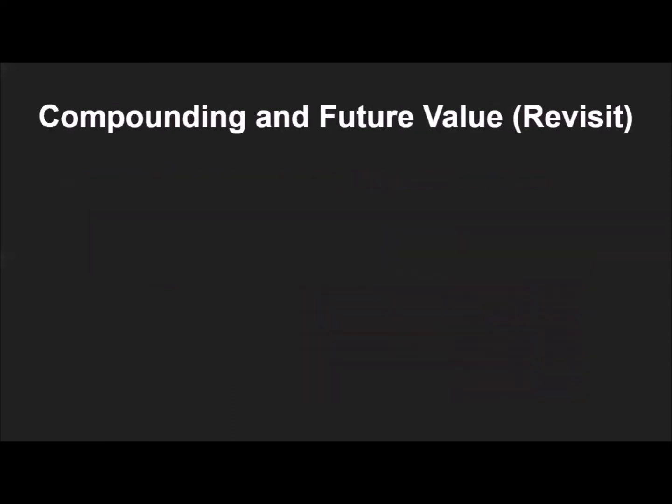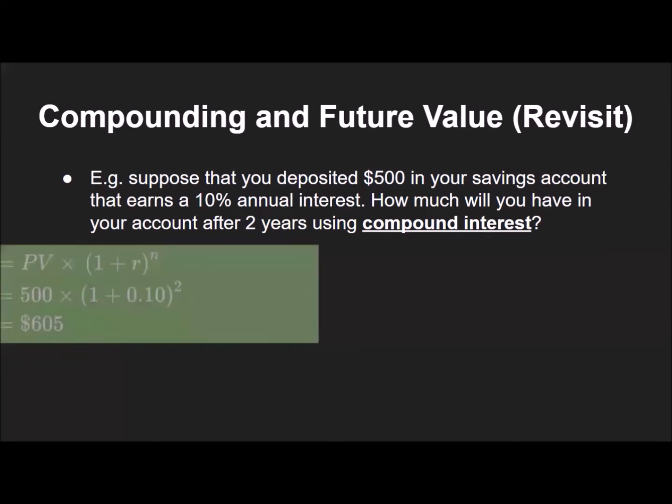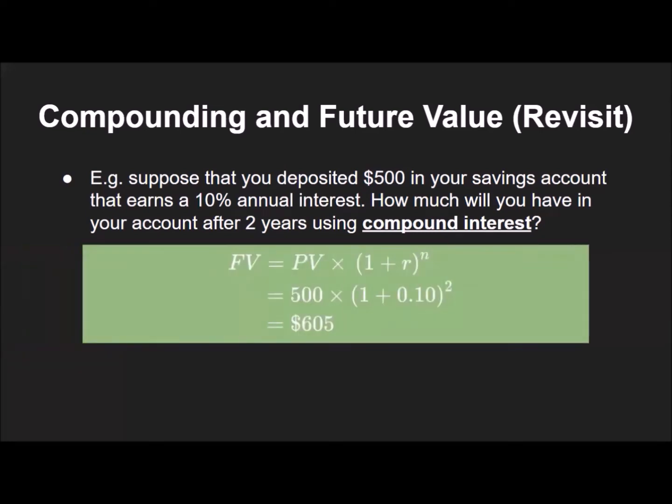Let's redo the previous compound interest example using this formula. Suppose that you deposited $500 in your savings account that earns a 10% annual interest. How much will you have in your account after 2 years? Using the previous formula, you will end up with the same amount. You will get $605 in your account after 2 years.